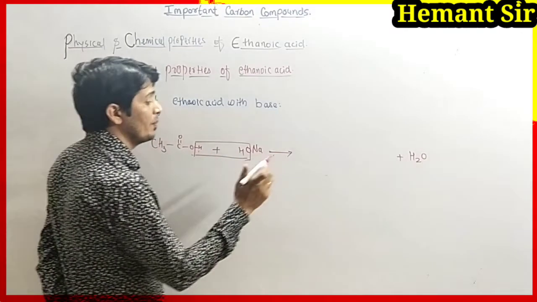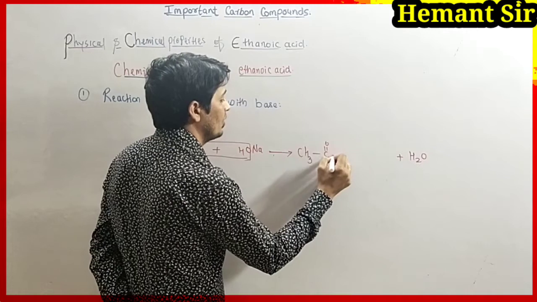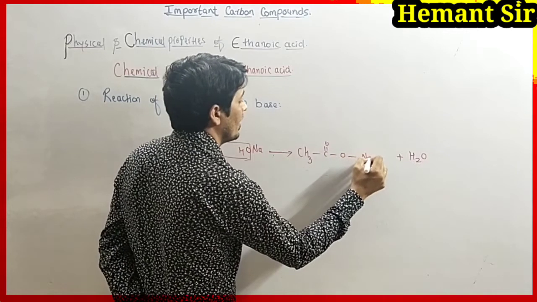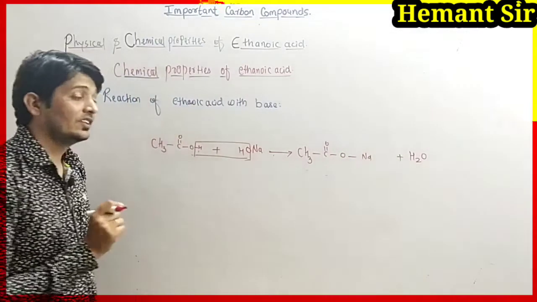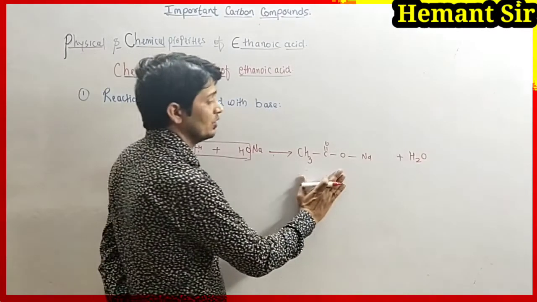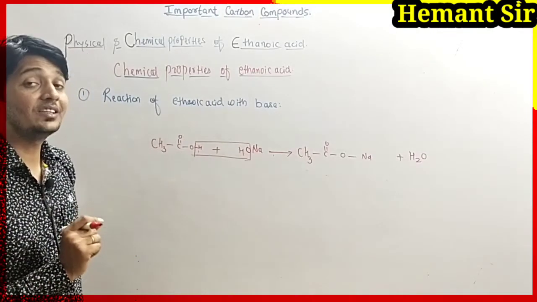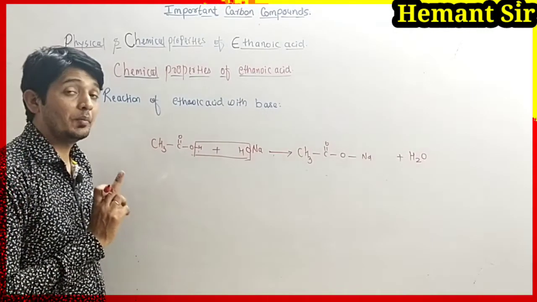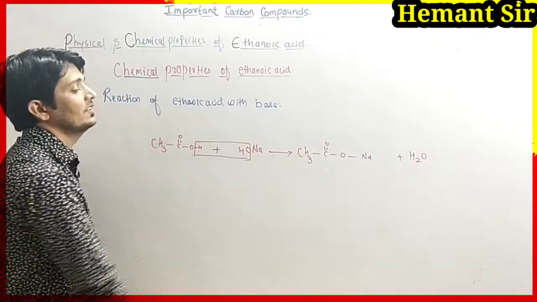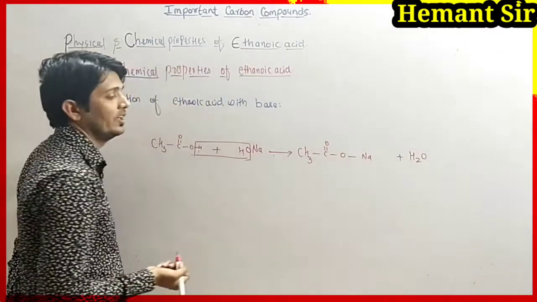That will be our main product, and it is sodium ethanoate. Just remember, this is the sodium salt of the acid.